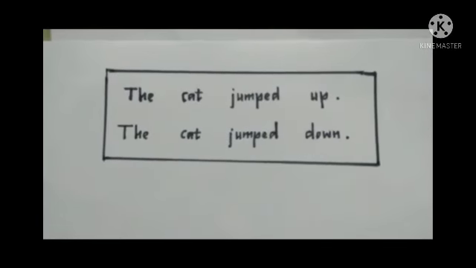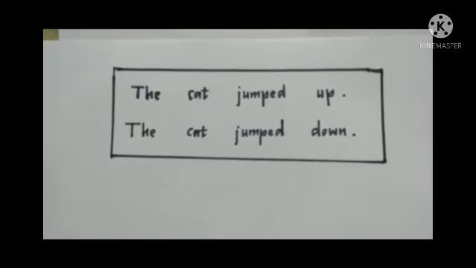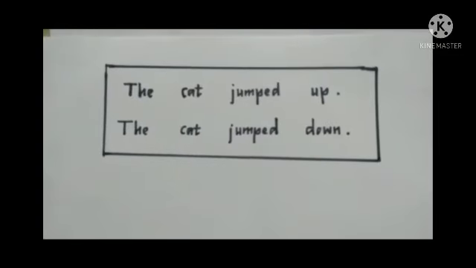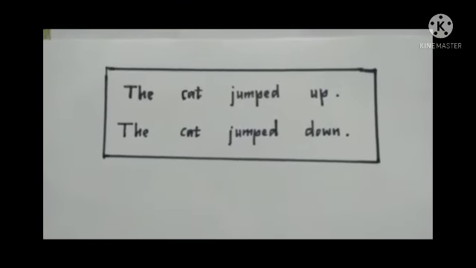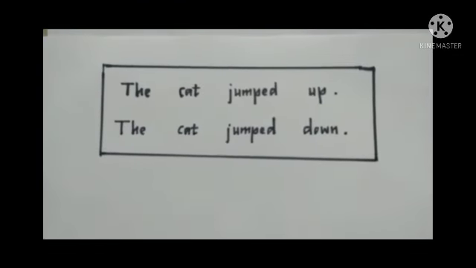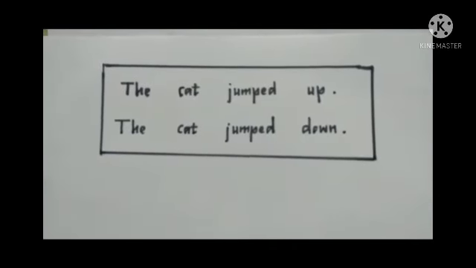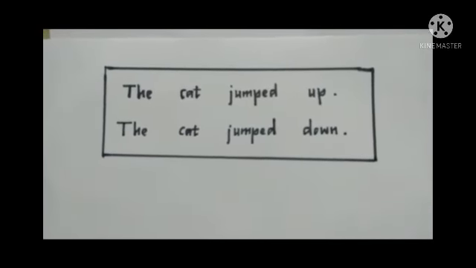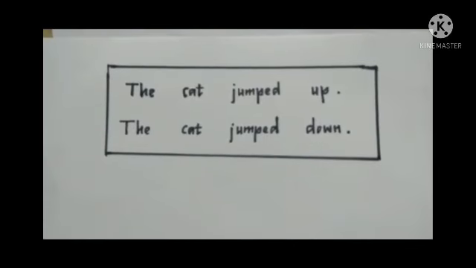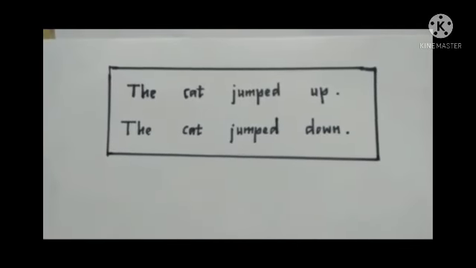Students, look at the following sentences. Shall we read together? Read the first sentence. The cat jumped up. The next sentence. The cat jumped down. Read it again. The cat jumped up.